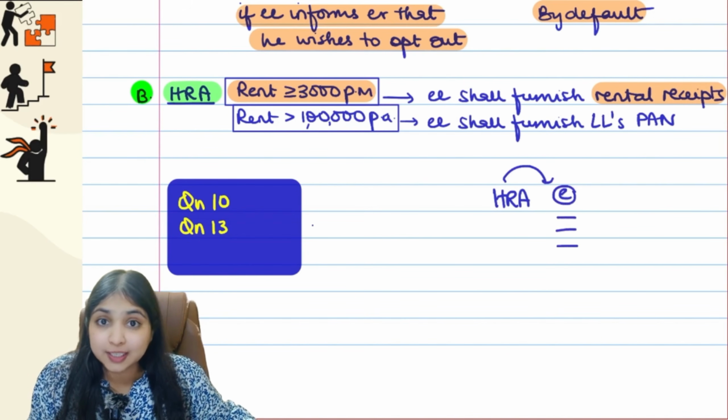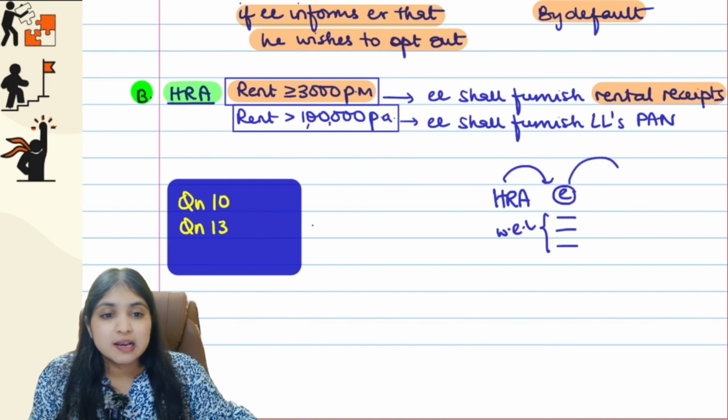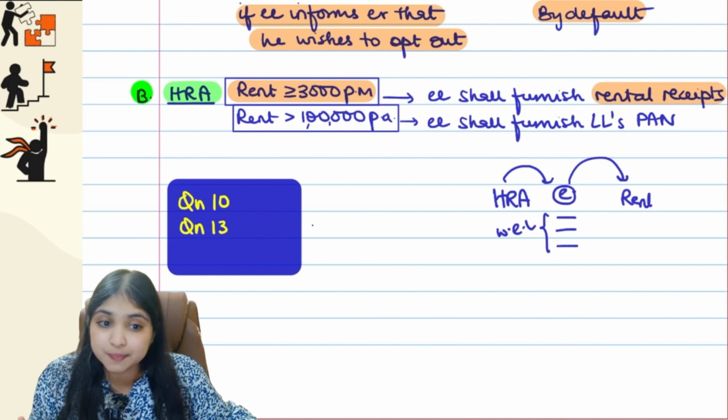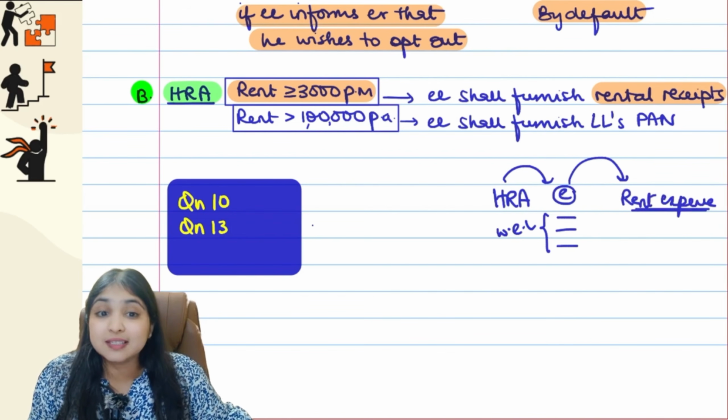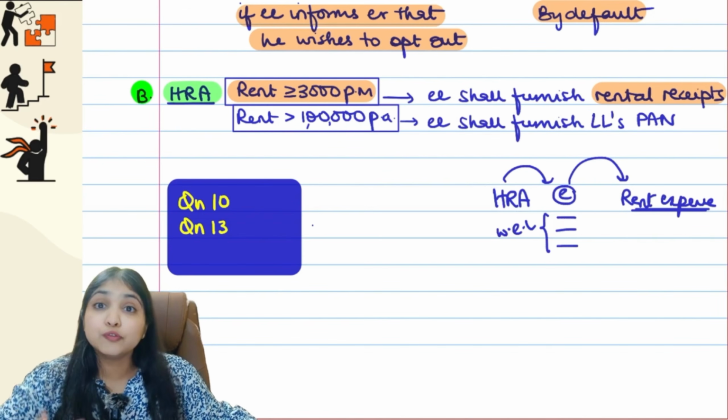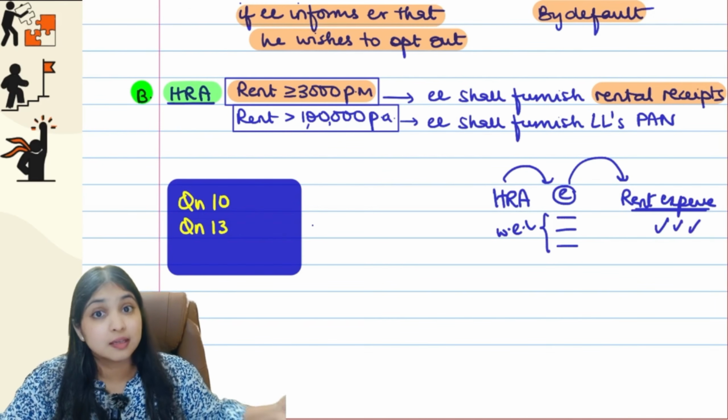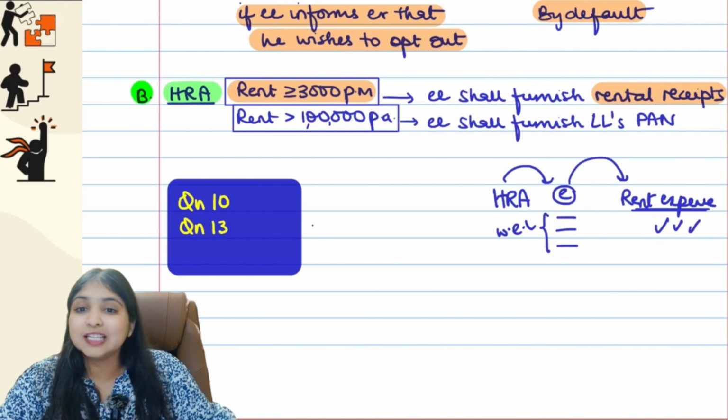3 things you calculate, out of the 3 things whichever is the least will be exempt. That time I had told you that this exemption you will enjoy only and only if you have rental expense. Only then you will enjoy this exemption. So if assessee is claiming HRA exemption, he has to prove to the employer that he has rent expense. How will he prove to the employer? That is what I am teaching you now.